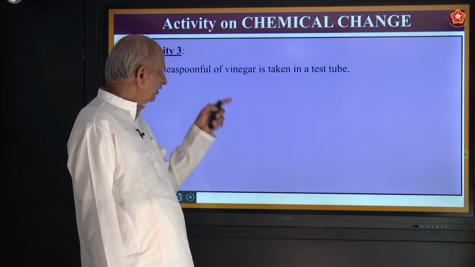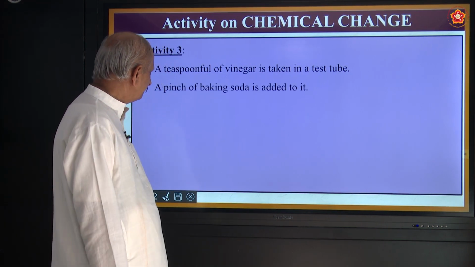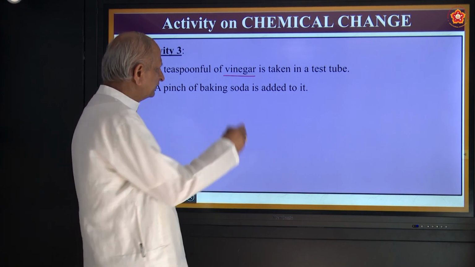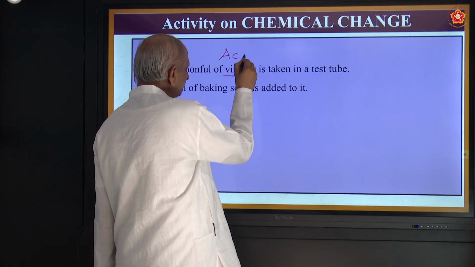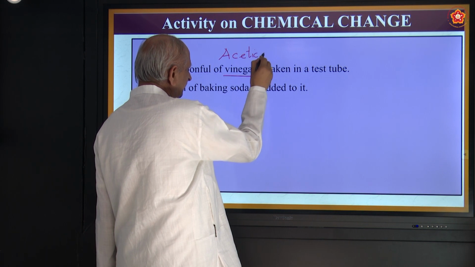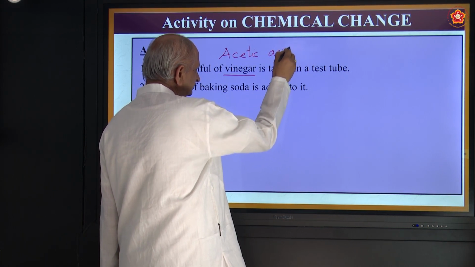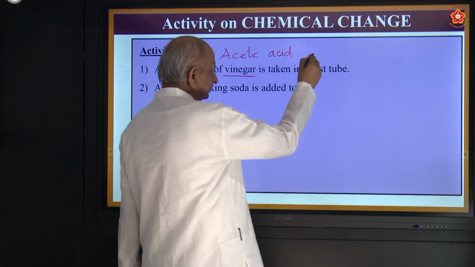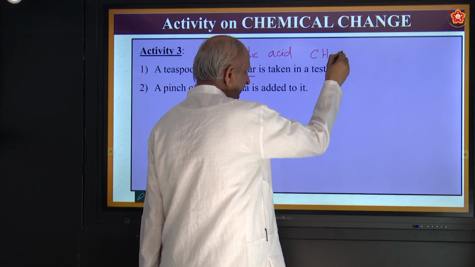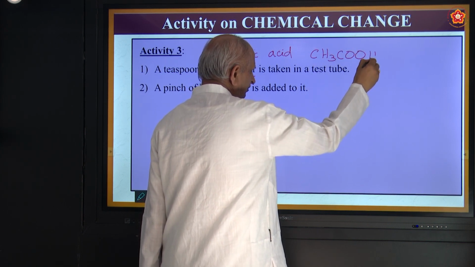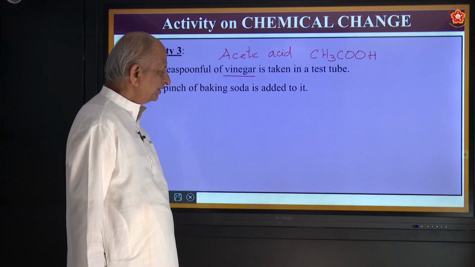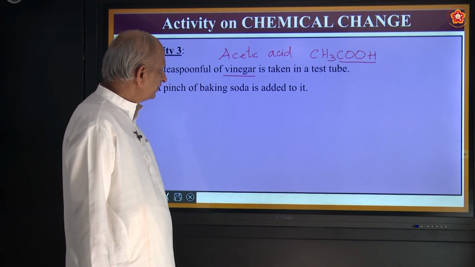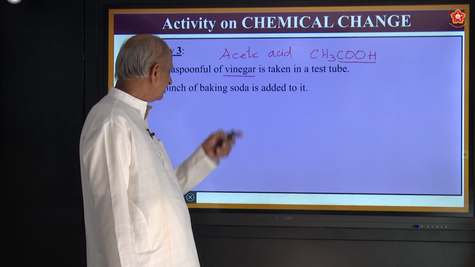A teaspoonful of vinegar is taken in a test tube. What is vinegar? It is a solution of what? Acetic acid. Acetic acid in water is called vinegar. It is very sour to taste. Its formula is, of course, you are going to study later, but let it know it: CH3COOH. That COOH is called acid group or carboxyl group. So, acetic acid in water is called vinegar.